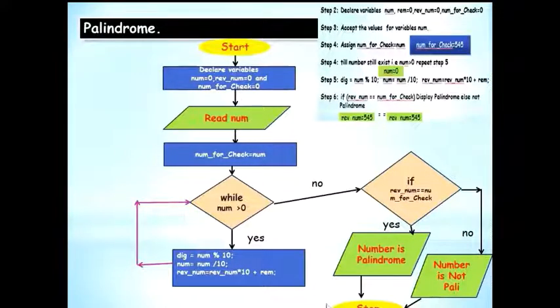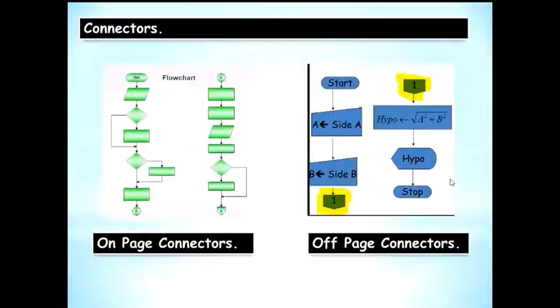Now if you see over here, my algorithm fitted in one page. However, sometimes the entire flowchart does not fit on one page. You may have to divide the page and put half of it on the other half of the page. In that case, you will use something called connectors.